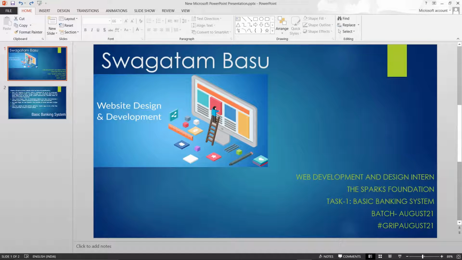I am Swagatam Basu and today I am going to demonstrate the working of my website. Currently, I am an intern at the Sparks Foundation and I am working as a web developer and designer. And this is the task one given to me, that is to design a basic banking system. And the features that my website should contain are as follows.